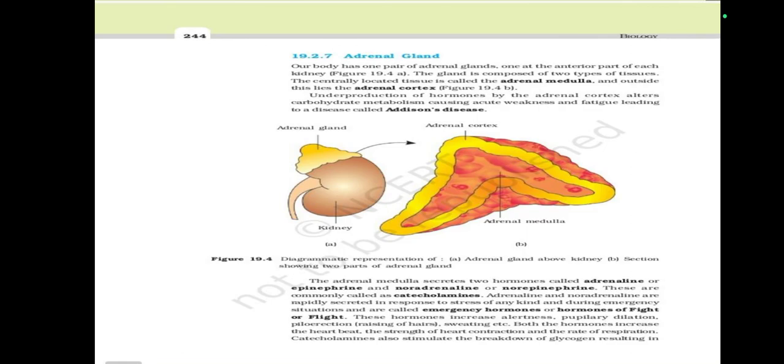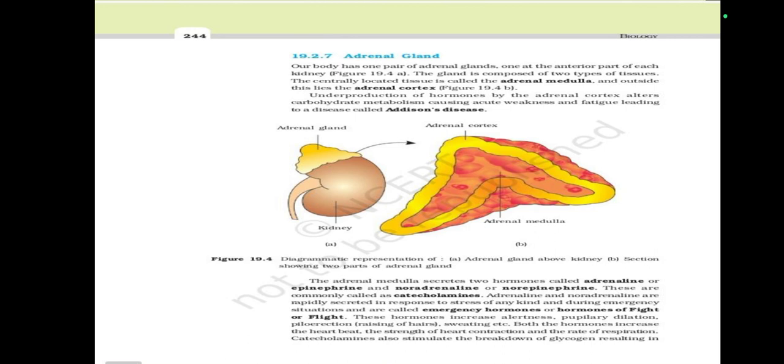Adrenal gland. Our body has one pair of adrenal glands, one at the anterior part of each kidney. Figure 19.4a. The gland is composed of two types of tissues. The centrally located tissue is called the adrenal medulla, and outside this lies the adrenal cortex. Figure 19.4b.